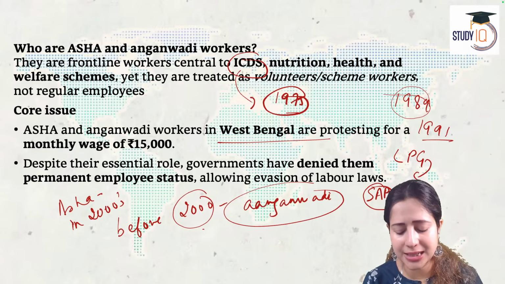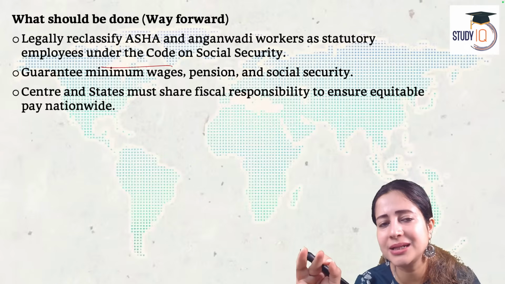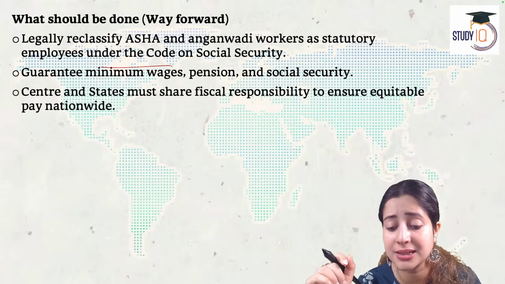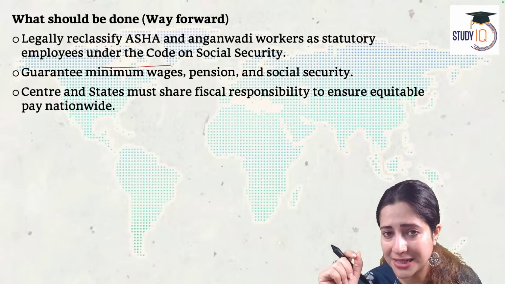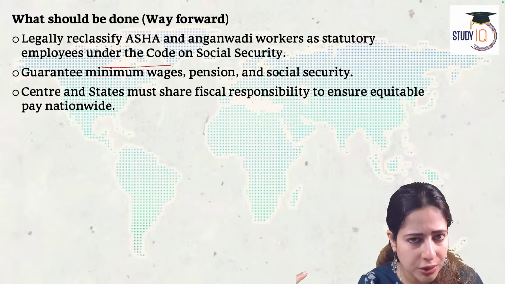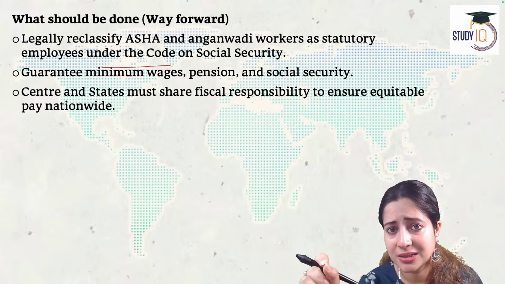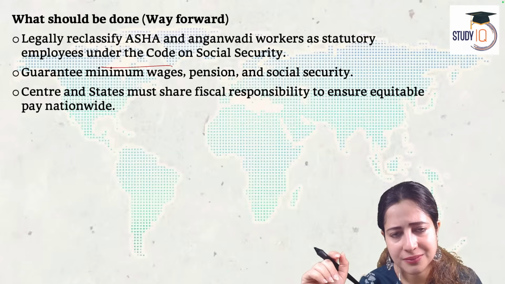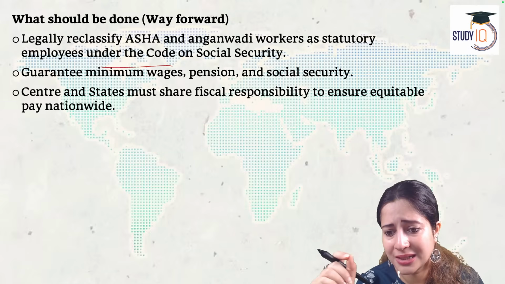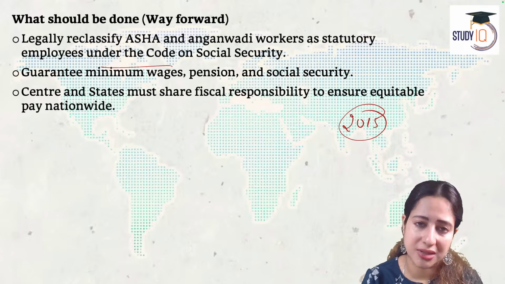In India, we clearly have a rule known as the 45th Indian Labour Conference. In 2010, it said Asha and Anganwadi workers should have regular jobs, they should have a minimum salary, and they should get pension and gratuity. But neither the Congress government nor the NDA government, none of these, the UPA or NDA, nobody implemented the proposals of the 45th Indian Labour Conference.